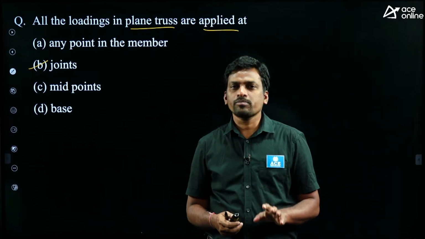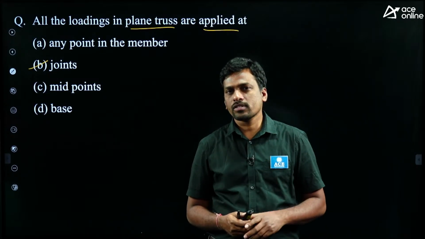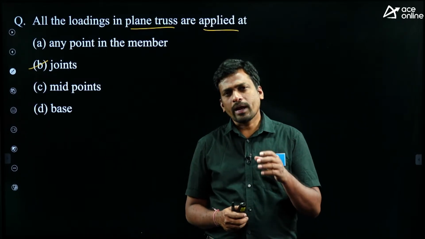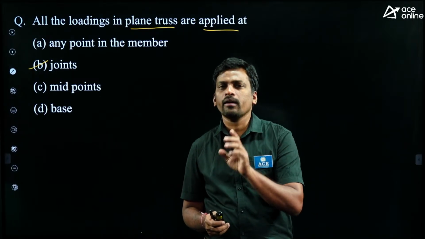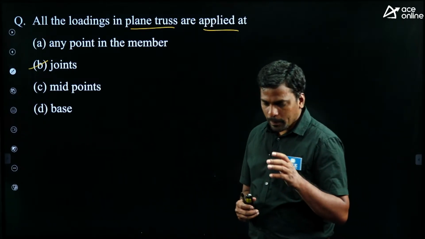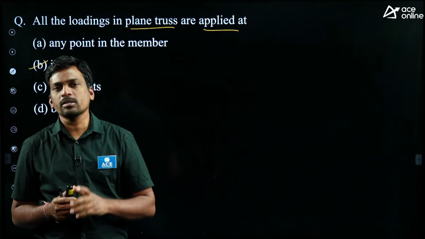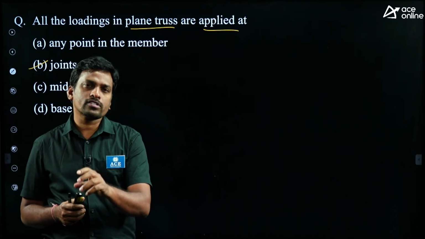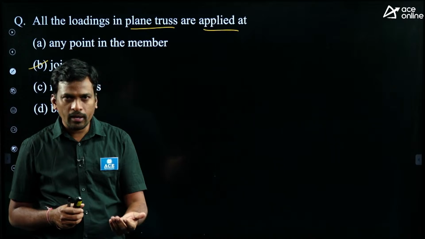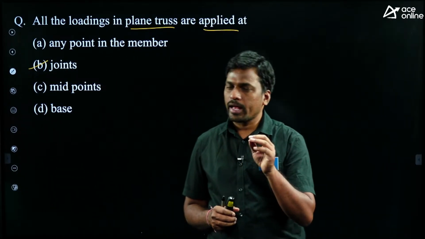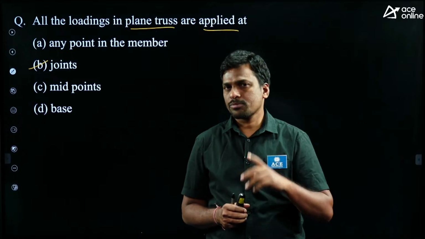Truss members are subjected to only axial forces, right? That is axial compression or tension. Practically there is shear force and bending moment also. But compared to axial force, shear force and bending moments are negligible. We are neglecting the shear force and bending moment. We are assuming truss members are subjected to only axial compression or axial tension. This is the first assumption I gave.